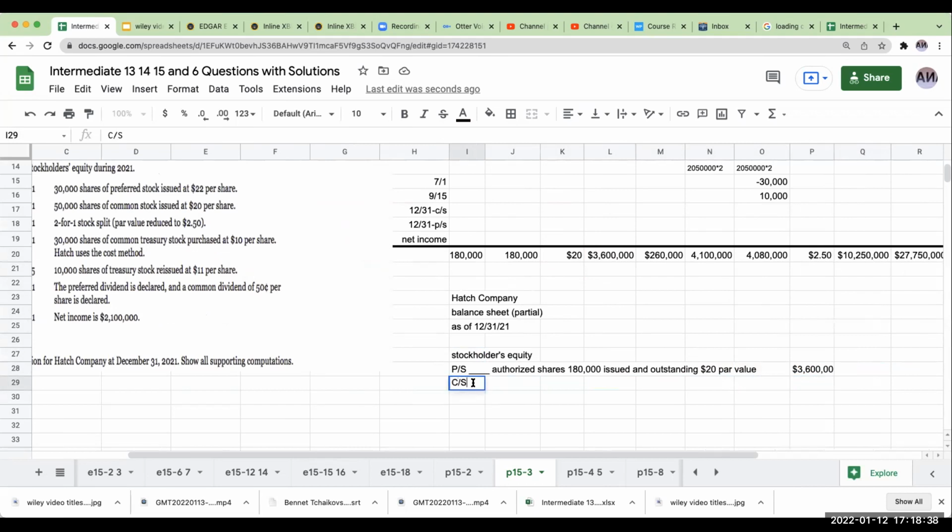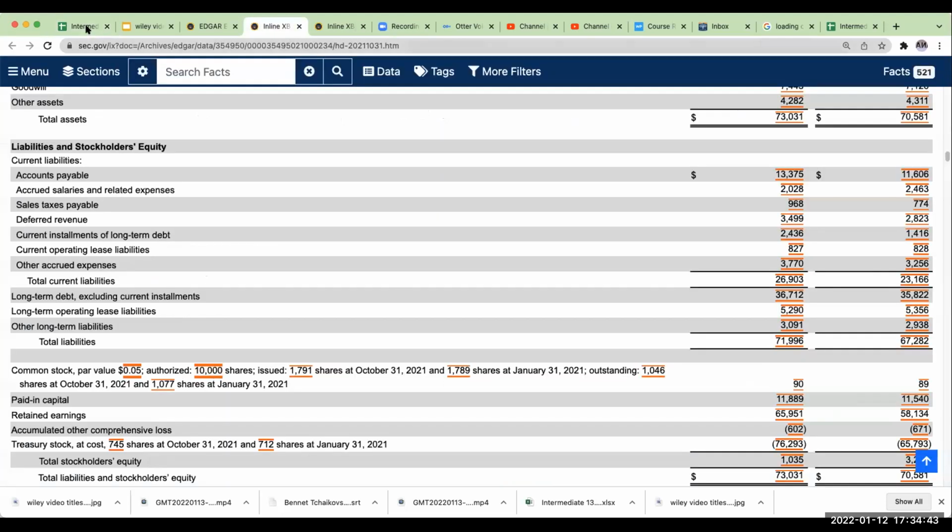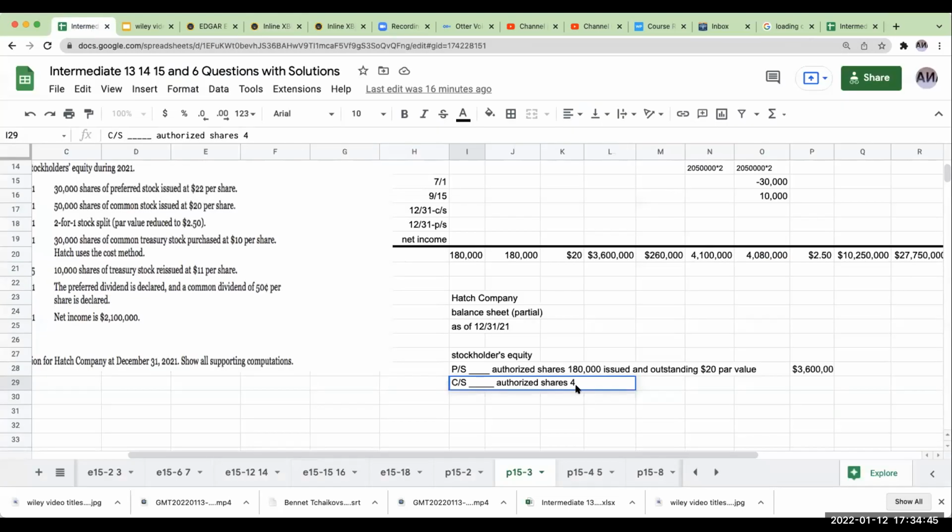Then we have common stock. You have authorized shares, and then you're going to have 4.1 million shares issued. They usually should show you the authorized shares right over here.